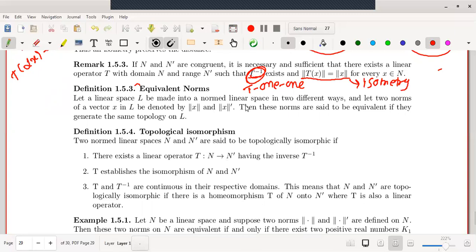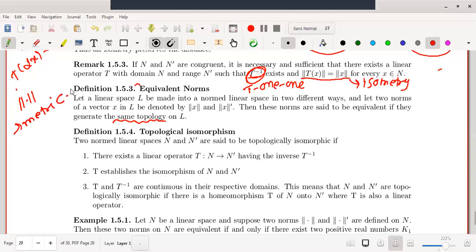Let L be a linear space made into a normed linear space in two different ways, with the norms defined as norm x and norm dash of x. Then the two norms are said to be equivalent if they generate the same topology. We will try to understand the meaning of this. What is the same topology? Previously, while starting the topic, we have shown that every norm is a metric.